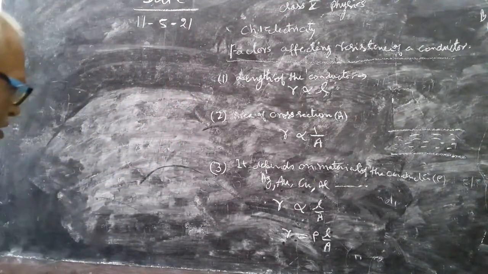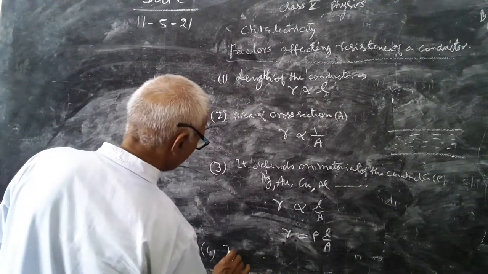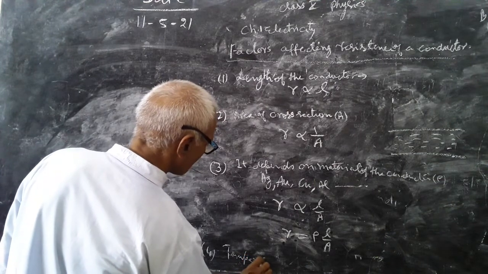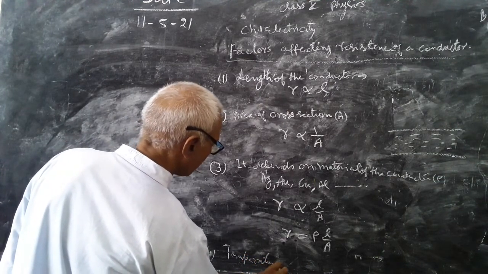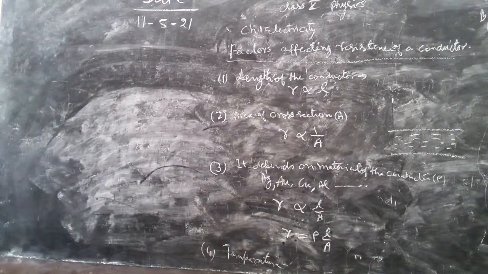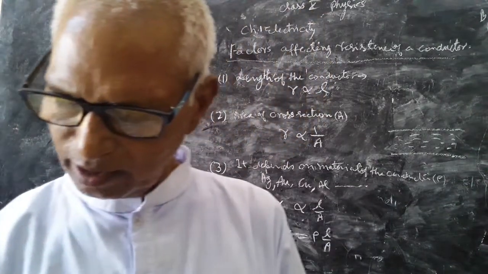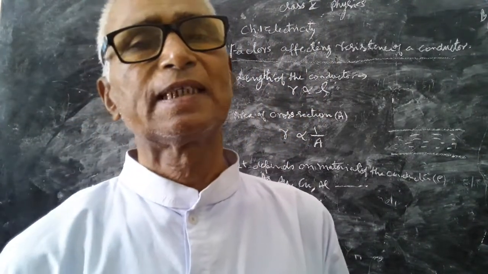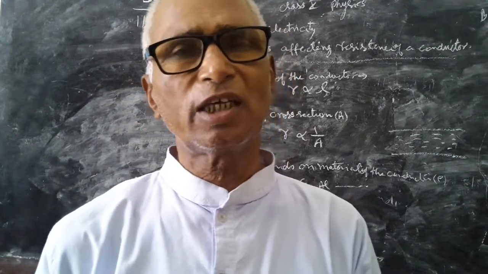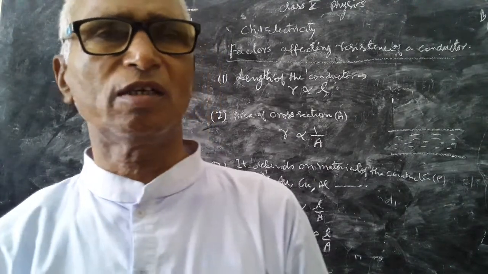And the fourth point on which resistance of the conductor depends is temperature. Resistance of a conductor increases by increasing temperature and decreases by decreasing temperature often, but the increase or decrease is not in the same manner, so it cannot be written as proportional.